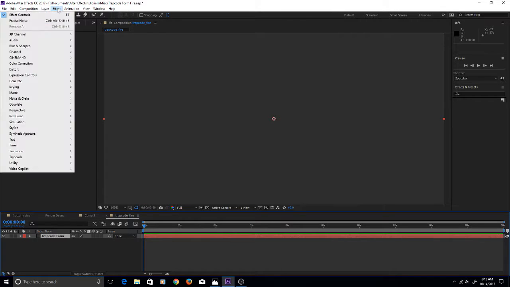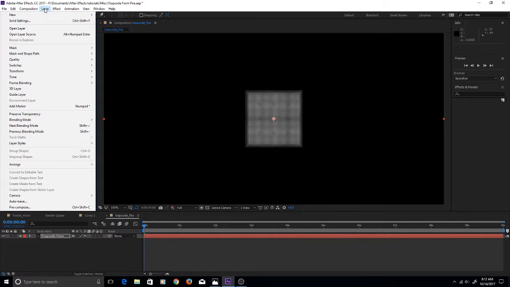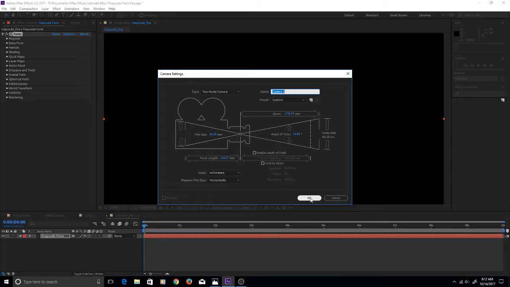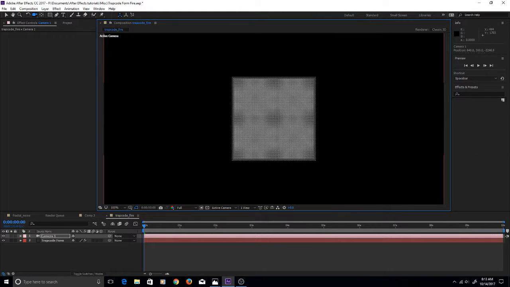And let's come up to Effects, Trapcode, and Trapcode Form. Now it doesn't look like much right now. All you see is a square right at the center of the screen, but just to show you exactly what Trapcode Form is, I'm going to add a new camera. You don't have to do this. I'm just wanting to create this camera so we can zoom in on what's at the center of the screen, and you'll have a better idea of exactly what Trapcode Form is, and perhaps have a better idea of what you can accomplish using it.